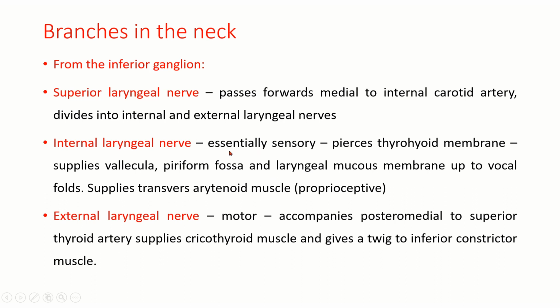So that's why I said it is essentially sensory. That means a very minor part is supplying the transverse arytenoid muscle, and that too is especially proprioceptive. We cannot justify it as motor. It is proprioceptive. And then the external laryngeal nerve is motor. It accompanies the superior thyroid artery posteromedially, supplies the cricothyroid muscle, and gives a twig to the inferior constrictor muscle.